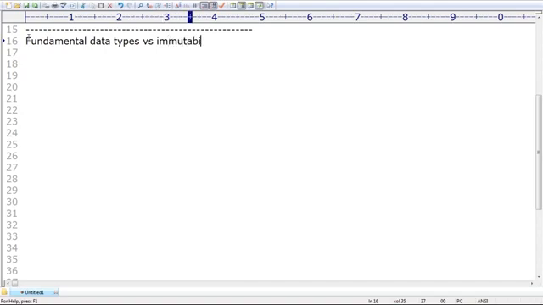Versus immutability. A bit internal level, memory level, I explained. Have you remembered, right? Okay, fundamental data types versus immutability. I covered this one, sir. Sir, all fundamental data types are immutable. Can you spell out what is the meaning of immutable, sir?